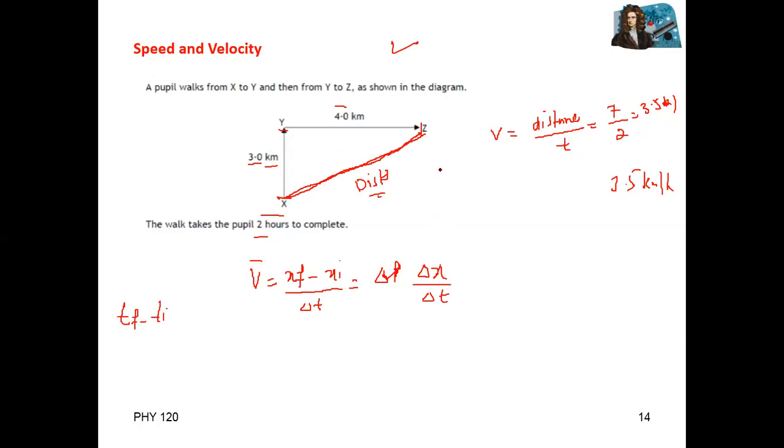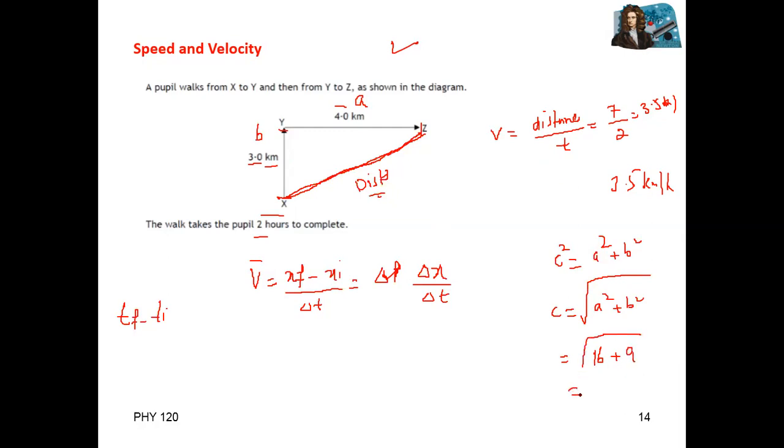We have c squared is equal to a squared plus b squared, or c is equal to the square root of a squared plus b squared. Let's suppose this side is A and this one is B. So A squared, 4 squared, means 16, plus 3 squared is 9.